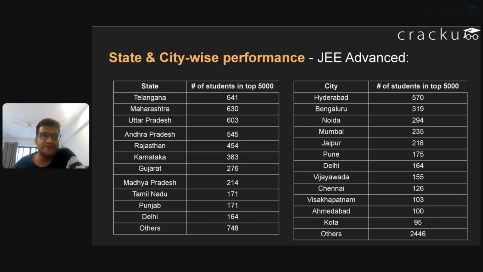If you're looking at the state-wise split, I think Telangana, Maharashtra, and Andhra Pradesh have done well across the top 1,000 ranks that we analyzed. Based on the response sheets, we were able to figure out the location of the test center, and based on the location, which district they were from, and from the district, which state. So we made this table. Some of the states that did very well are Telangana, Maharashtra, Uttar Pradesh, and Andhra Pradesh. I think Rajasthan and Karnataka also did well.